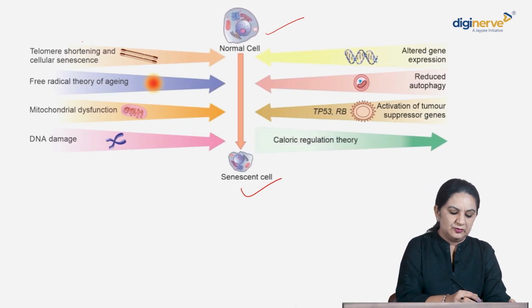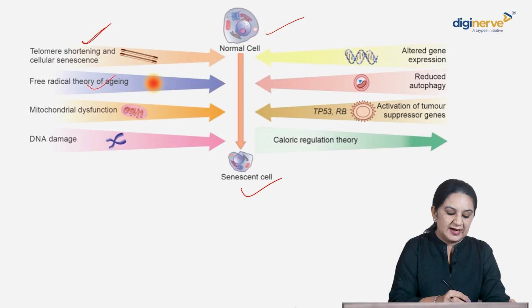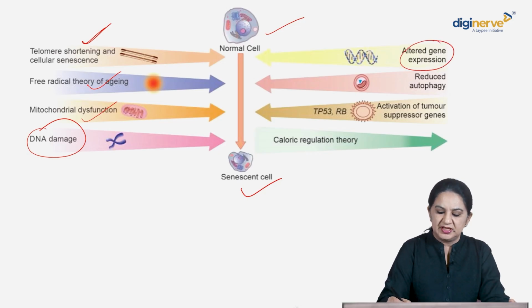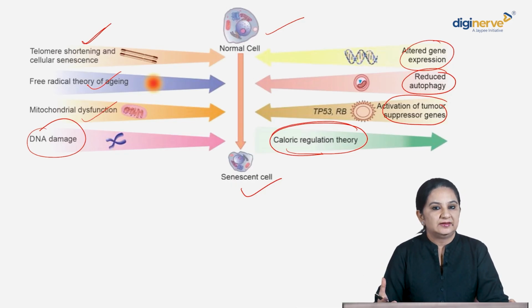First of all, telomere shortening, we have already studied. Reduced telomere length is associated with aging. Then free radical theory of aging, mitochondrial dysfunction, DNA damage, altered gene expression, reduced autophagy, and activation of your tumor suppressor genes. Plus, if you reduce the calories, the senescence would be delayed or aging would be delayed.